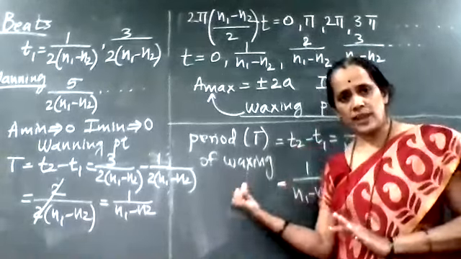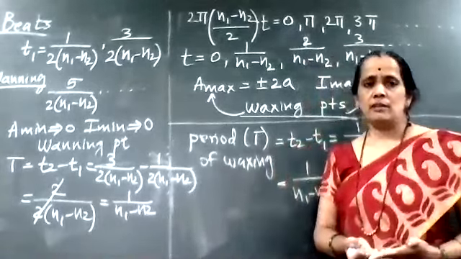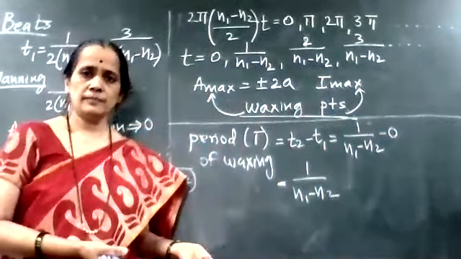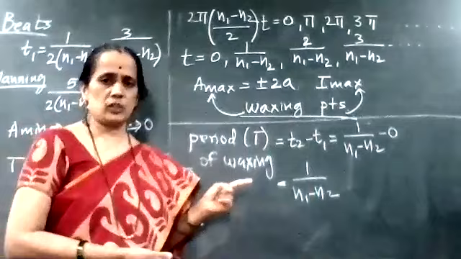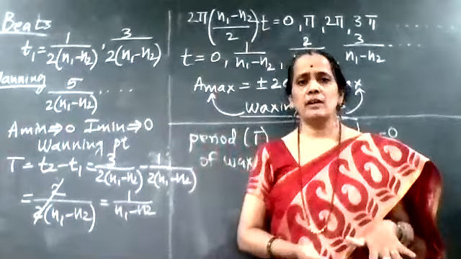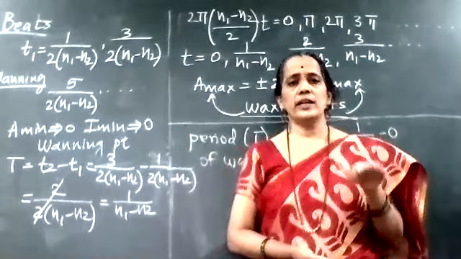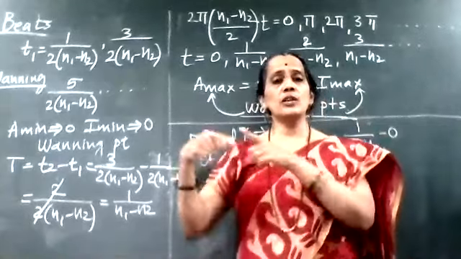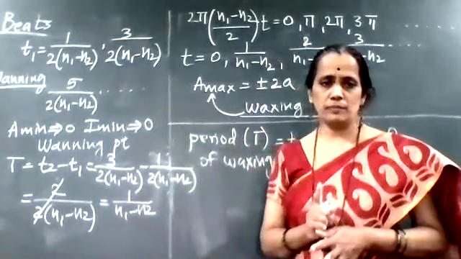Right? And from that, your question arises. The question is nothing but: show that the period of waxing and the period of waning is equal. Right? Now what is waxing? Waxing means maximum amplitude, means sound intensity is maximum. What is waning? Waning is amplitude is minimum, which means sound intensity is minimum. Right? And one waxing and a consecutive waning together give us one beat formation.